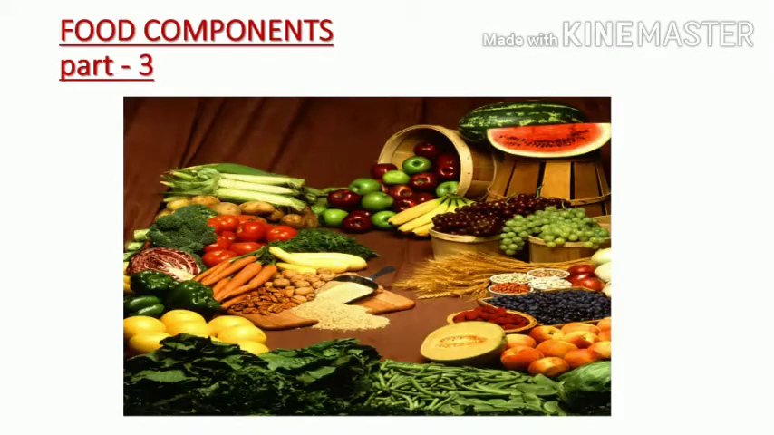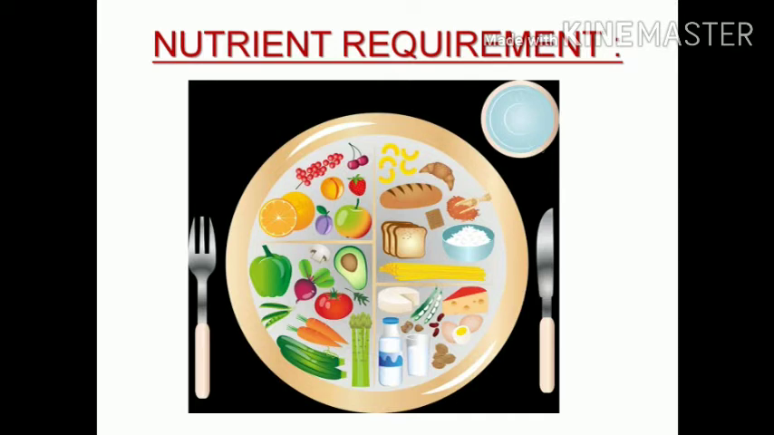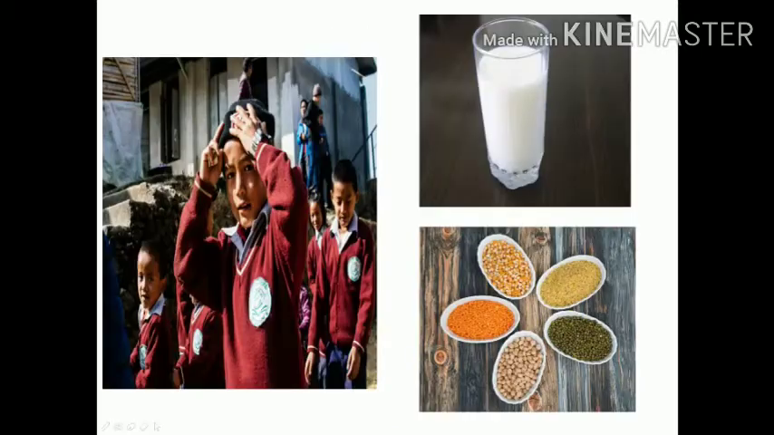Food Components Part 3. Every food item contains all the components of food, but some components may be more while some may be less. We require different quantities of carbohydrates, proteins, and fats according to age and need of individuals. Growing children need more protein containing food like milk, pulses, etc. We also need minute quantities of some other components called vitamins and minerals to keep them healthy.